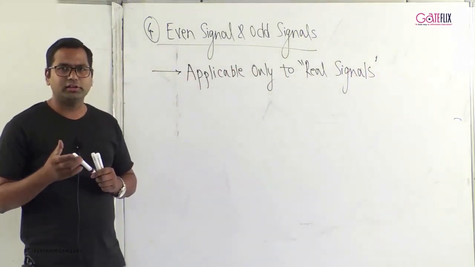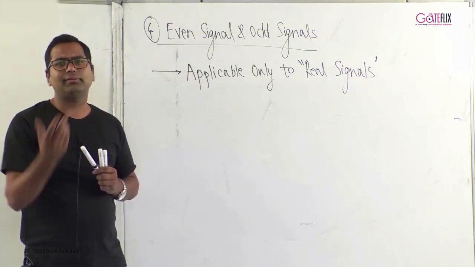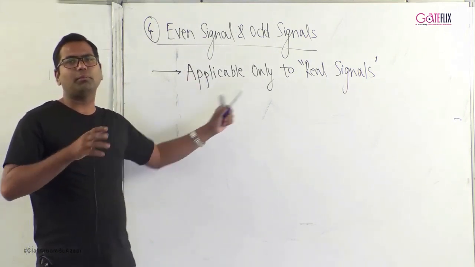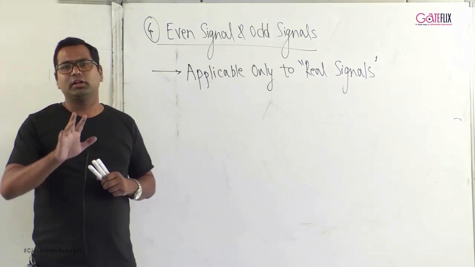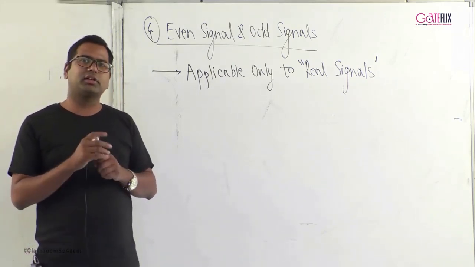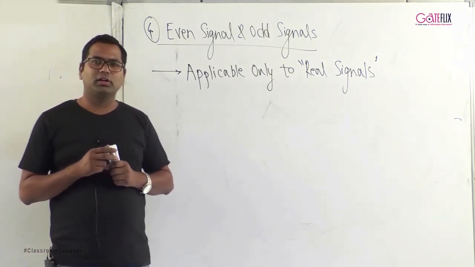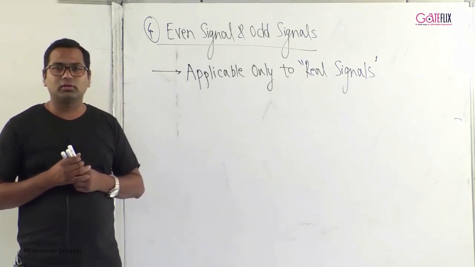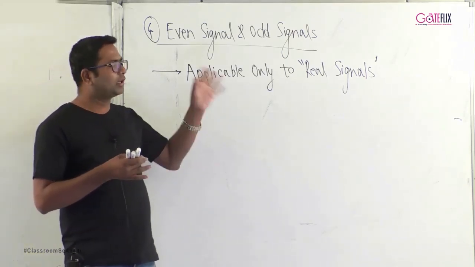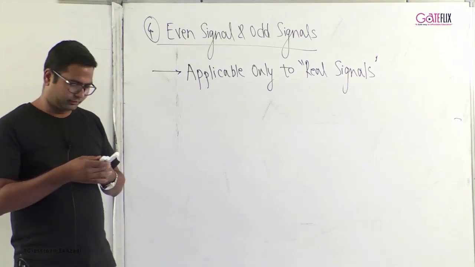That is signals which take only real values. If a signal is complex, you cannot classify it as even or odd. So the first condition to talk about even and odd is that the signal has to be real. Only if a signal is real, you can classify it as even or odd signal.